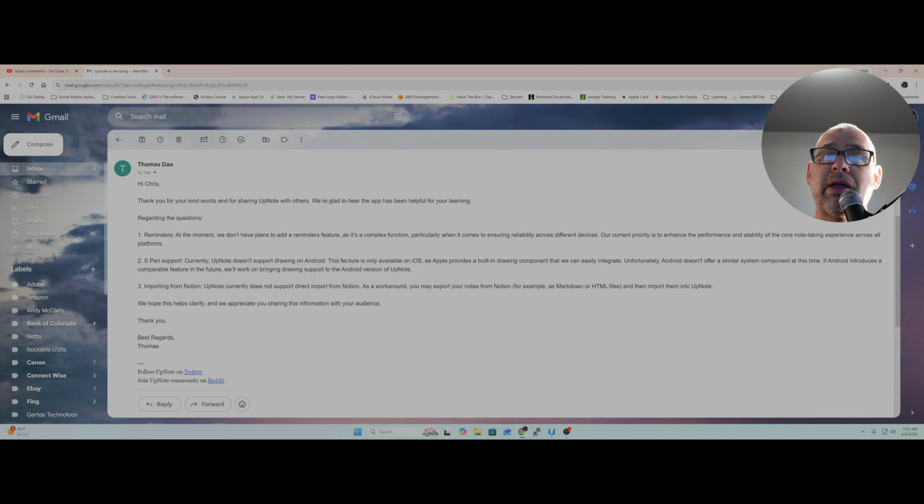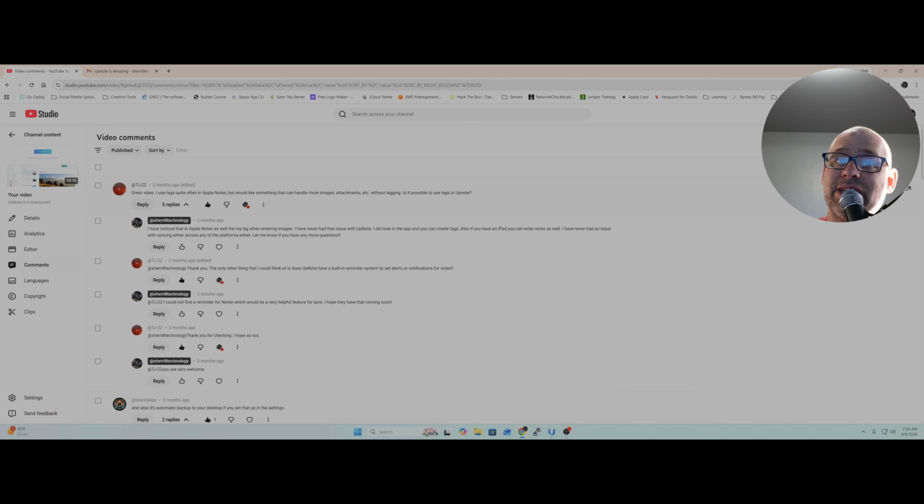They want to ensure that their app is reliable. They want it to be reliable more than having complex functions. And I get that. I know why they want to do that. They want to make it reliable and stable, which makes perfect sense. Now, their current priority is to enhance the performance and stability of the core note-taking experience across all platforms. Makes perfect sense to me. So the answer to your question, TJ22, is no. They don't have that. You can use tags.